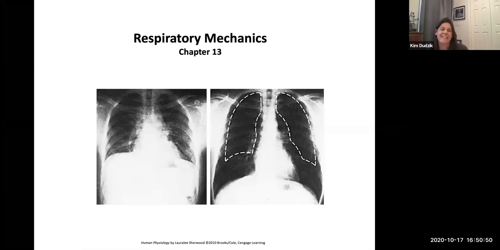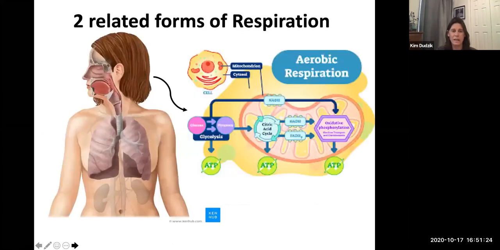Hey everybody, today's lecture we're going to talk about respiration. Earlier we had talked about the cardiovascular system and how one of the main things that it does is to transport oxygen throughout the body and to take CO2 away. And so we know that oxygen comes from the atmosphere, and so we need to get it from the air into our lungs. And then that CO2, when we say we take it away, we actually exhale it out of our lungs. So today's lecture, we're going to learn how we do that, how we actually breathe, right?